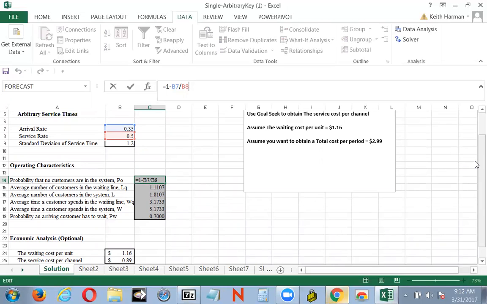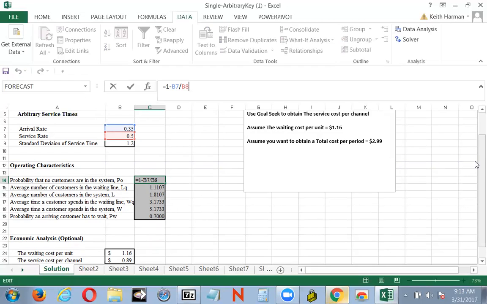But right now we're going to look at the probability that there are none in the system, and we take that and divide B7, the arrival rate, by the service rate. And it makes a lot of sense. The arrival rate, the probability that people will come, that percentage, and then the service rate tells us how many people are basically in the system at any given time.